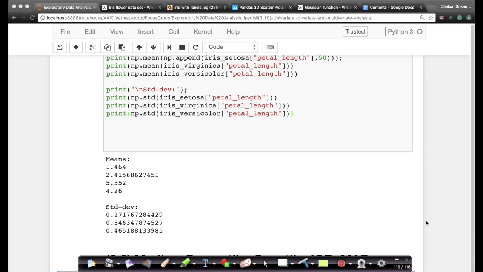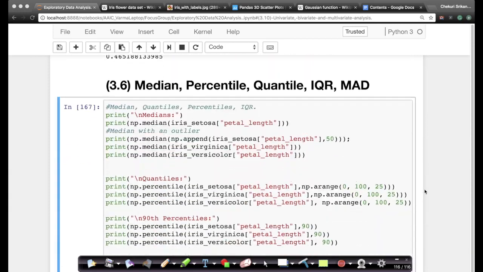We'll see how to compute the median quickly, but the median values tend to look very similar to your mean, which means the median is also a central tendency. We talked earlier about the mean being a central tendency value. But the median has the nice property that with one outlier or a small number of outliers, the value you get is very similar to the value you get without the outlier.